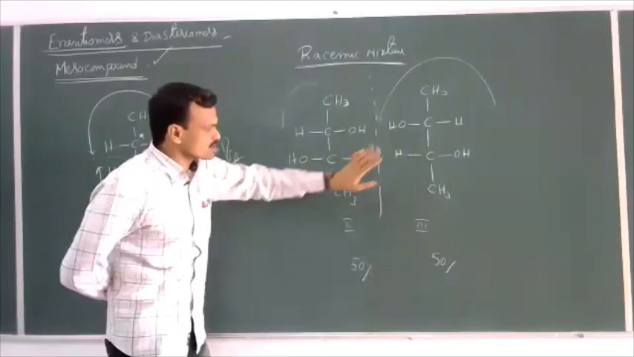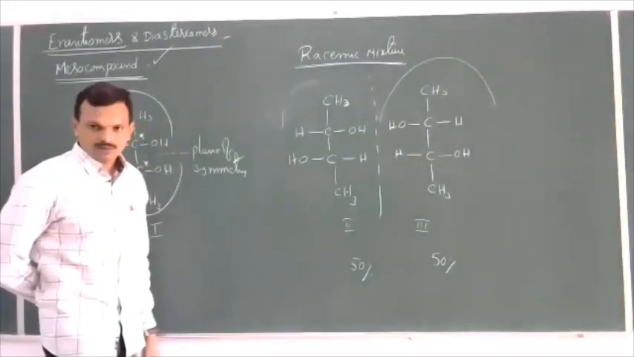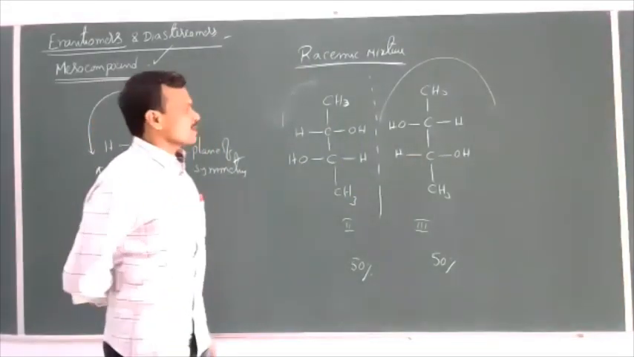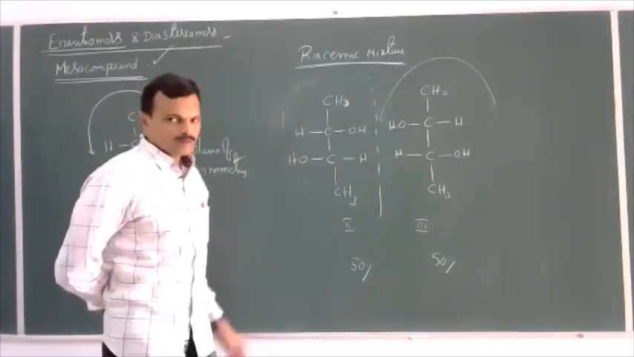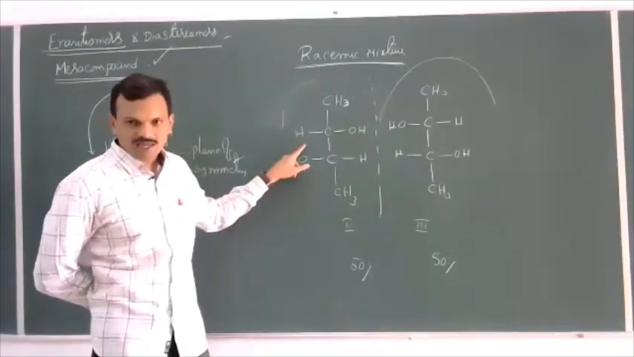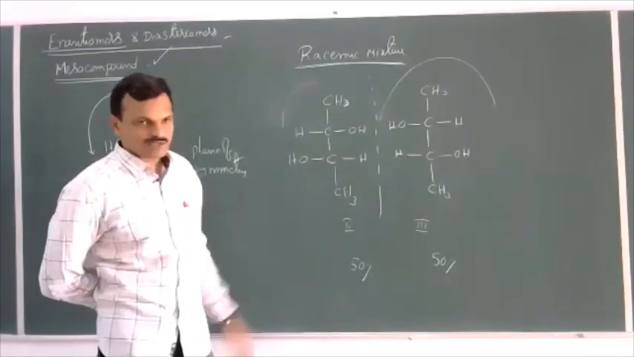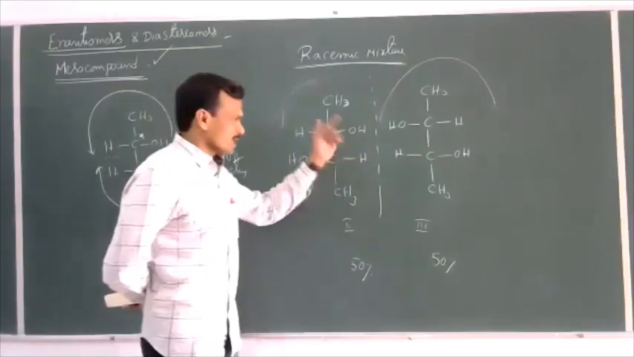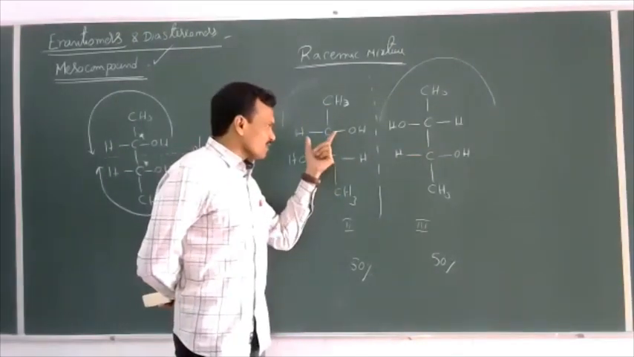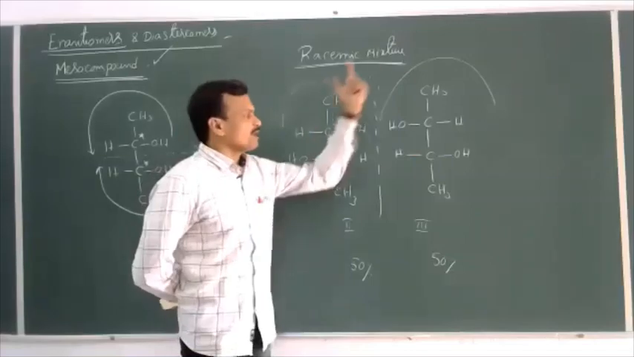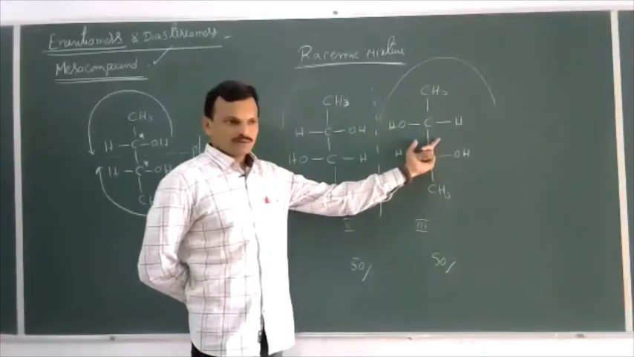And this racemic mixture is optically inactive. Why is a racemic mixture optically inactive? A racemic mixture is optically inactive due to external compensation. Here, the optical activity of one molecule gets nullified by another molecule.